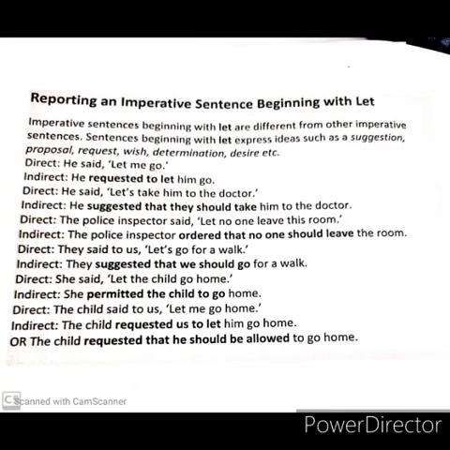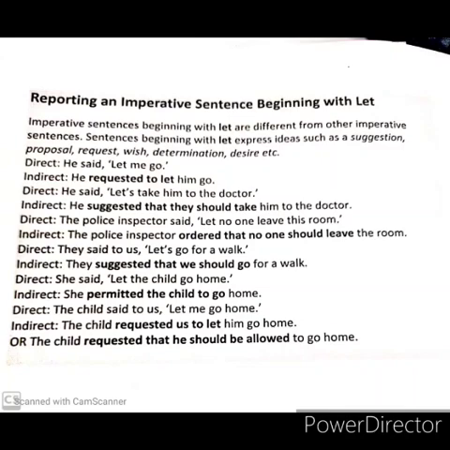The police inspector said, "Let no one leave this room." The police inspector ordered that no one should leave the room. They said to us, "Let's go for a walk." They suggested that we should go for a walk. Let's means let us.